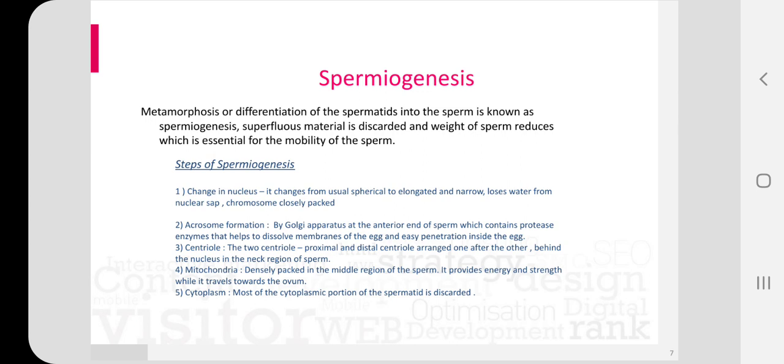The mitochondria from different parts of the spermatid accumulate around the proximal part of the axial filament and distal centriole in the middle part of the sperm and fuse together, forming two densely packed bodies, one on either side of the axial filament. It provides energy and strength when it swims towards the ovum. And cytoplasm is very much discarded during spermiogenesis.